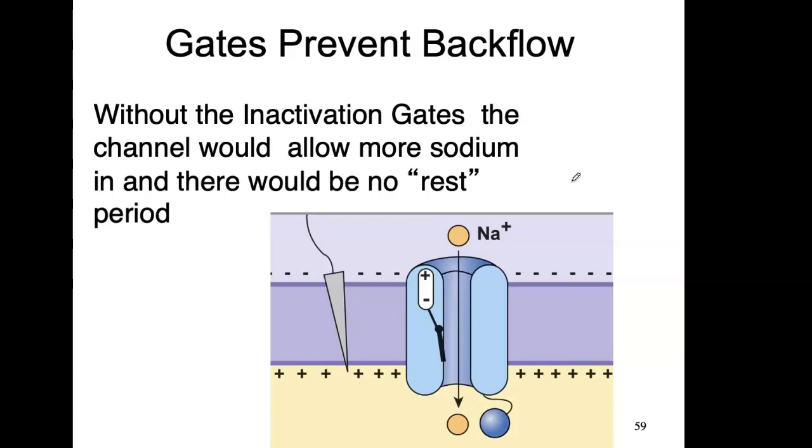Without the inactivation gate, the channel would stay open longer. It would allow more sodium in, and there'd be no time to stop that channel. And if you don't stop this channel, once the next one is already firing, let's make another one here, and the next one that's going to be next there, and this one's still firing, everything behind it will still be active.